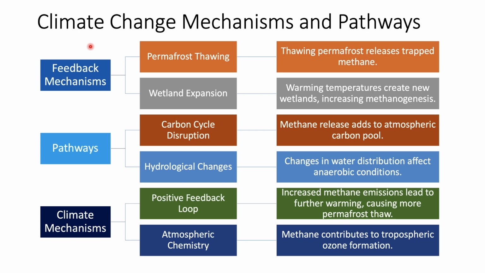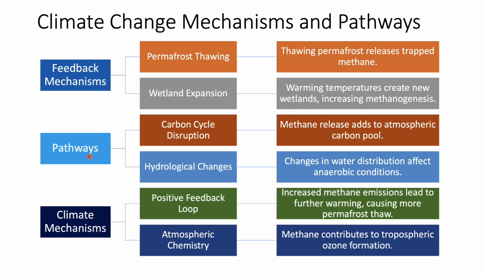So let us look at the various climate change mechanisms and the pathways. The first one is the feedback mechanism. One is permafrost thawing, which we have been seeing so far. The thawing of permafrost releases trapped methane. The second one is the wetland expansion because of the permafrost thawing. So the warming temperature creates new wetlands, increasing methanogenesis.